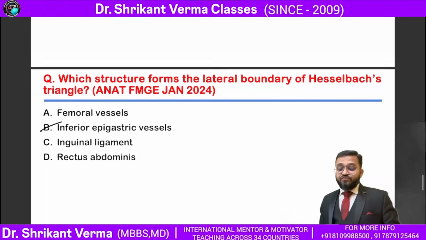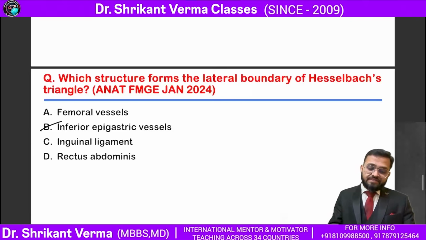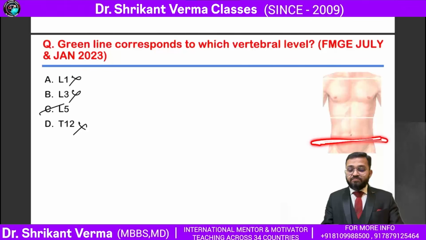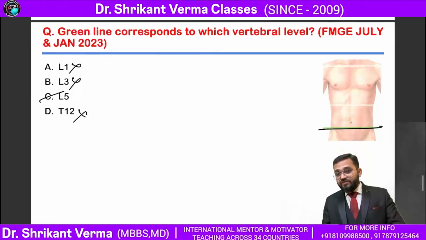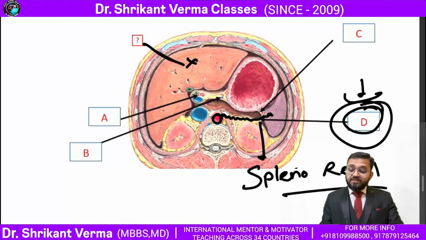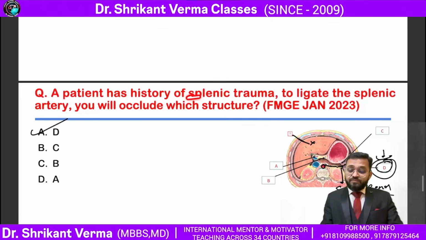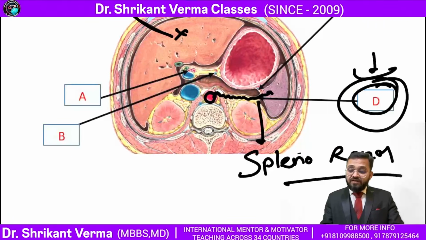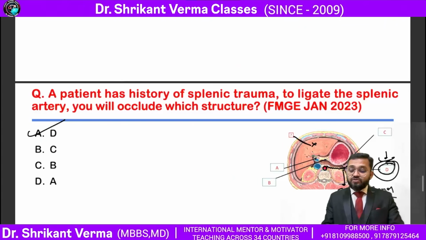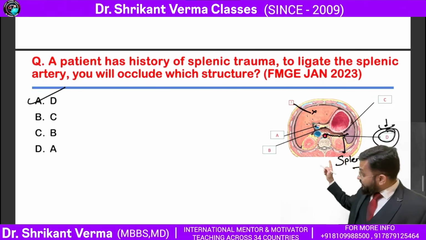Which structure forms the lateral boundary of Hesselbach's triangle? Very easy, the inferior epigastric artery. Then they ask about the transpyloric plane, transtubercular plane, L5. Now they ask again about the ligament. During splenic trauma, the splenic artery runs in between the lienorenal ligament. So the answer is splenorenal ligament, lienorenal. This was option D. So be careful where you opt for the answer.